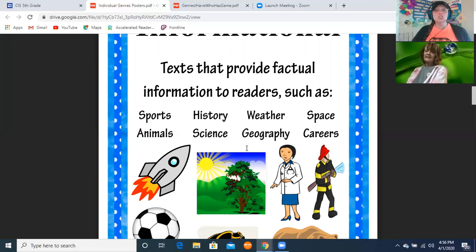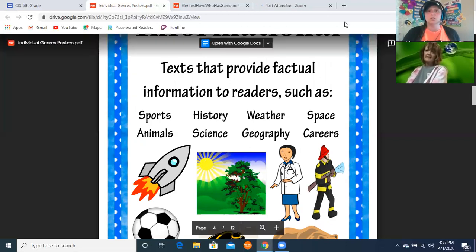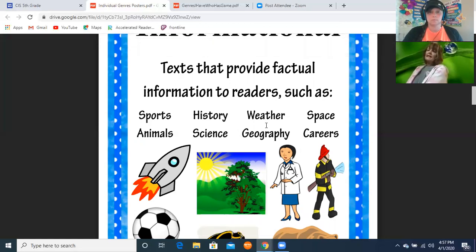All the information should be factual and true, something that you would learn from. Like if you did a research paper, like when we studied African American history, we read a lot of facts about different African Americans throughout history. Or animals, countries, things like that. Those are informational.